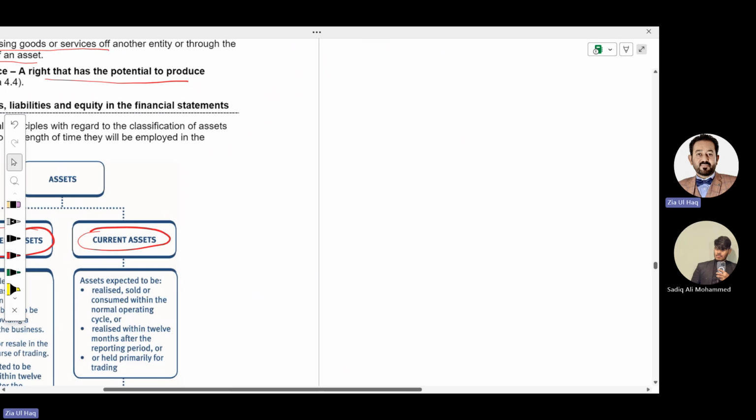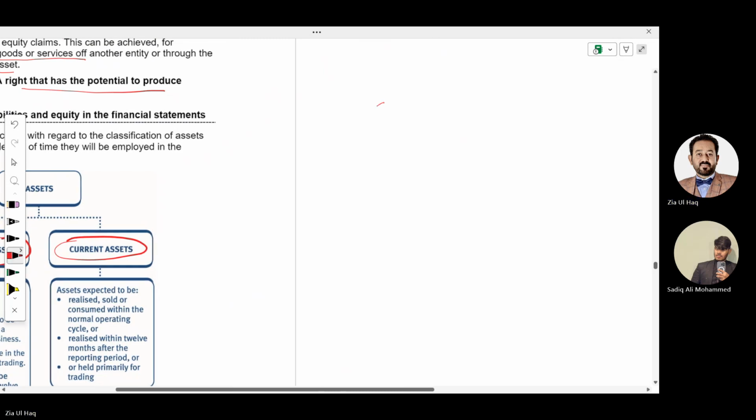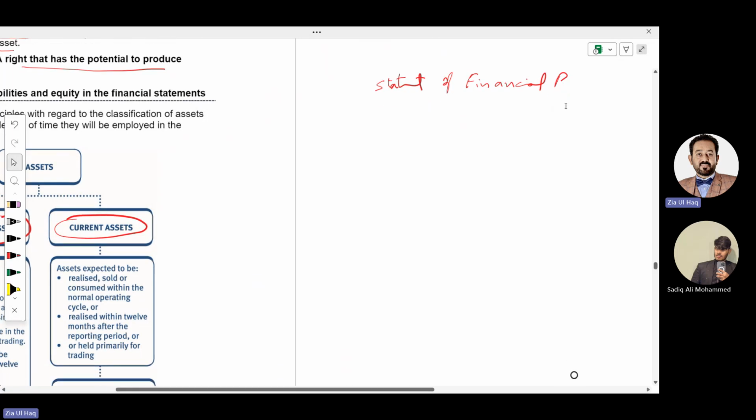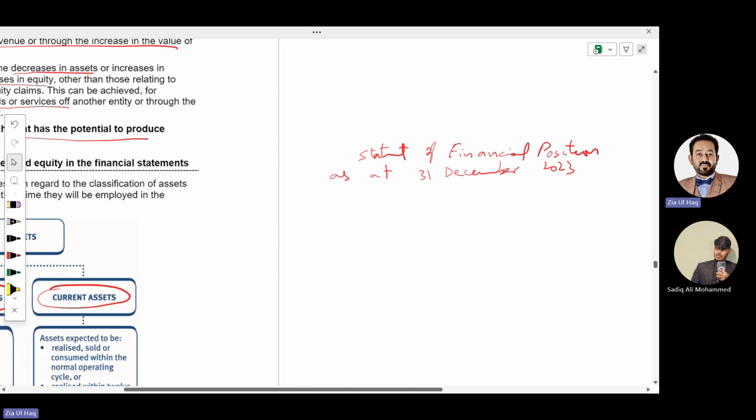Let's see how we can prepare a balance sheet. Balance sheet is called the statement of financial position, as at 31st December 2023. And before this, we write the company name, suppose ABC company.